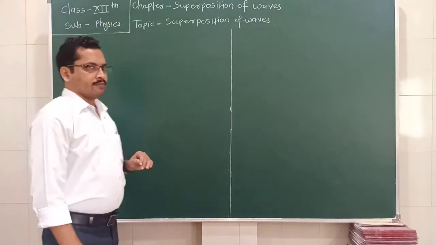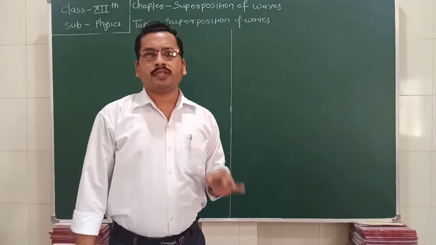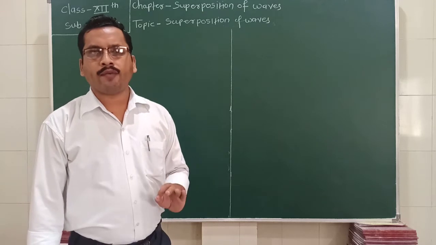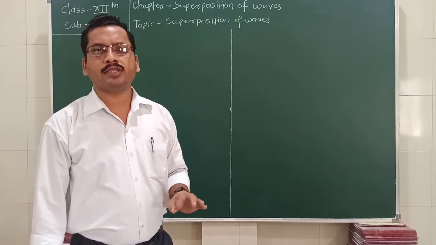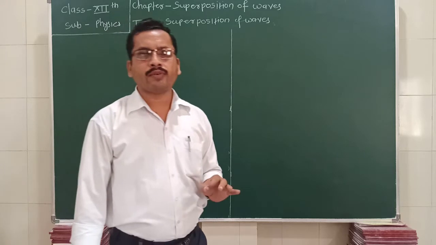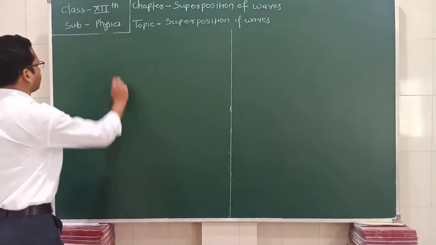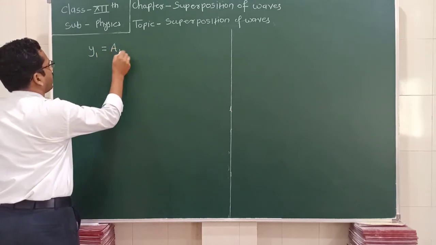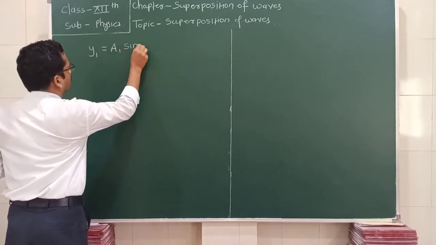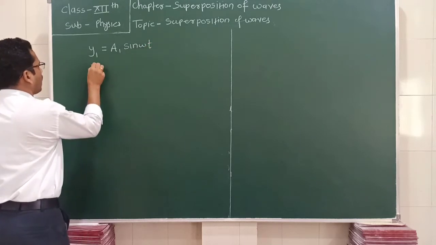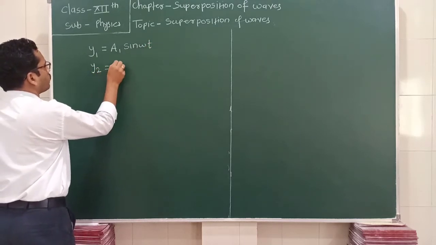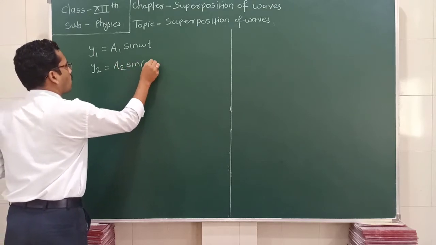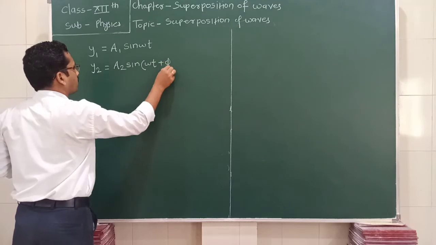Consider two waves, as we stated in the definition that when two waves arrive at a point simultaneously. We are going to consider here two waves. Consider this wave represented as y1 = a1 sin(omega t), and the second wave as y2 = a2 sin(omega t + phi).